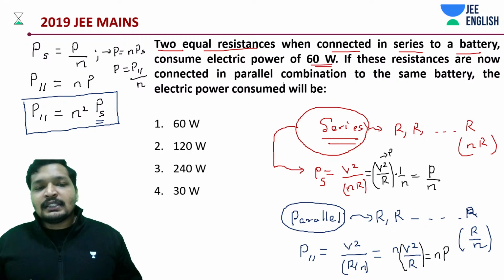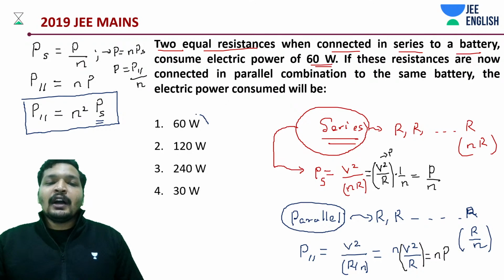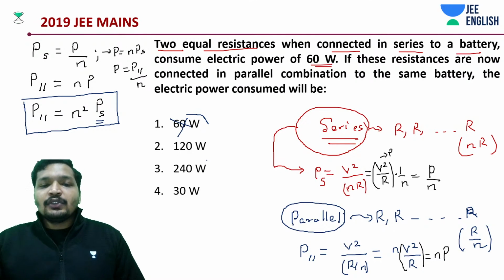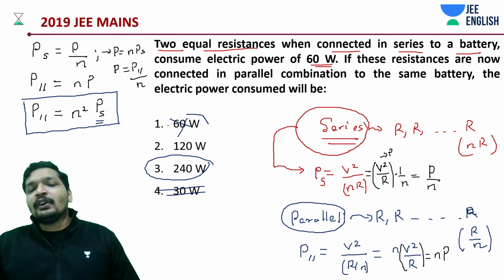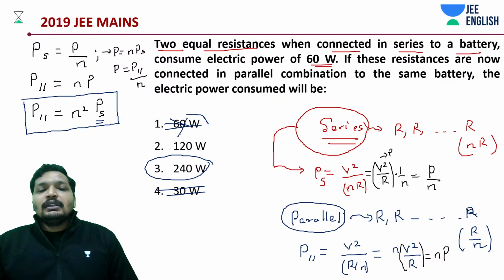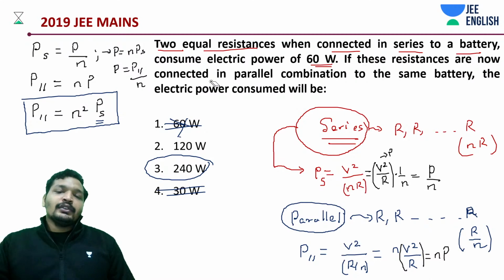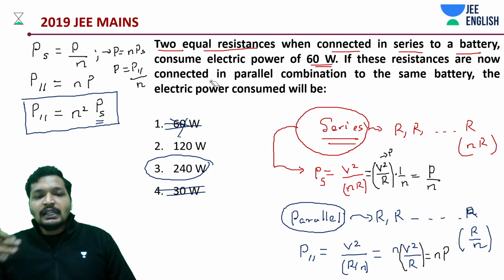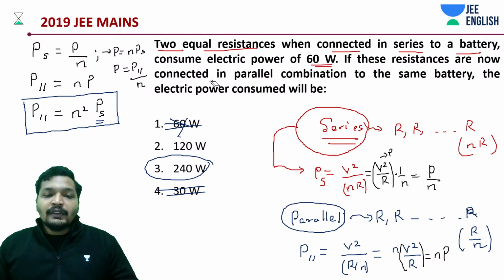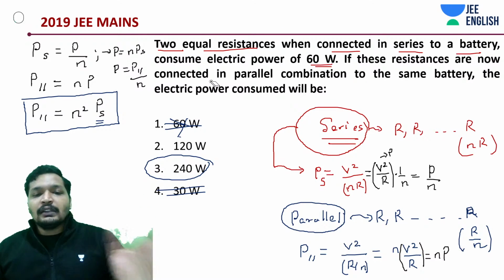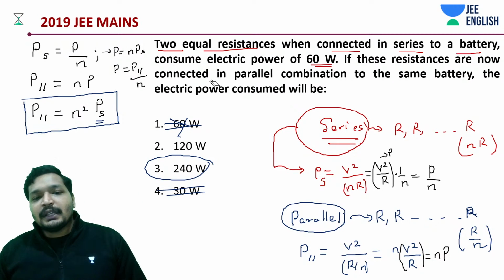Now quickly, for two resistances, it's basically 2 square into that of 60. So it's going to be how much? It's going to be 240. It cannot, of course, be 60 or 30, you know that. That is quite logical. Many times your JEE Advanced question will be such that they give you different options basically to check your concept. Three values would be given, like 60, 30, 40, and another value would be 240. You don't even have to do the calculation, you can directly guess from the answer.